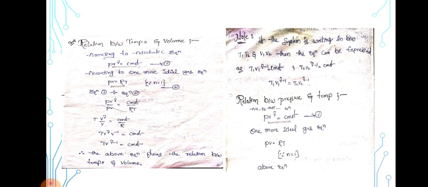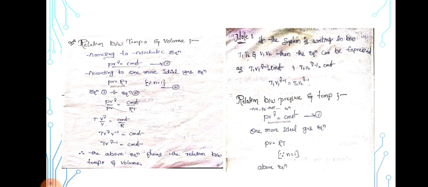I will again explain the relation between temperature and volume. According to the adiabatic equation, PV to the power of gamma is equal to constant. According to the ideal gas equation, PV is equal to RT, since n is equal to 1. So equation 1 divided by equation number 2, that is PV to the power of gamma divided by PV is equal to constant by RT. Therefore T into V to the power of gamma by V is equal to constant by R. So P gets cancelled. Therefore T into V to the power of gamma into V to the power of minus 1 is equal to constant. That is T into V to the power of gamma minus 1 is equal to constant.